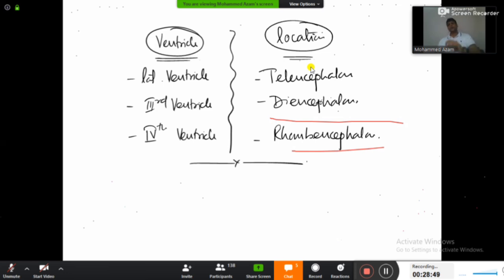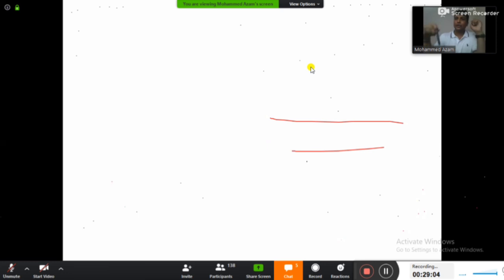So name of the ventricle and the location of the ventricle. Fine. So lateral ventricles are located in telencephalon, third ventricle is located in diencephalon, and fourth ventricle is located in rhombencephalon.